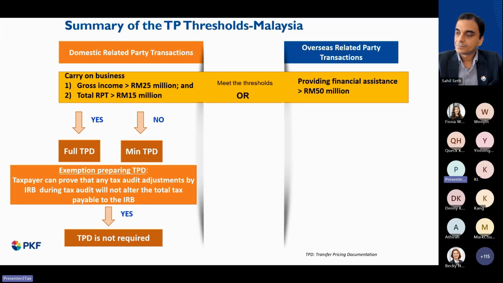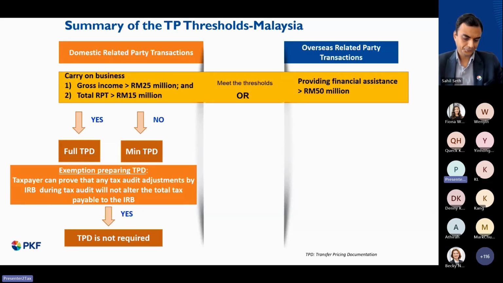So the keyword here is it does not alter the group total tax payable position if it's purely domestic related party transactions. This is a big challenge to apply, because sometimes they will be looking at whether there's any utilization of losses or tax incentive, even though it is purely domestic related party transactions.